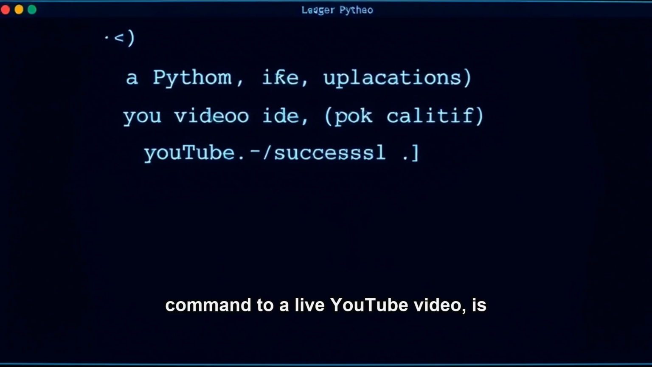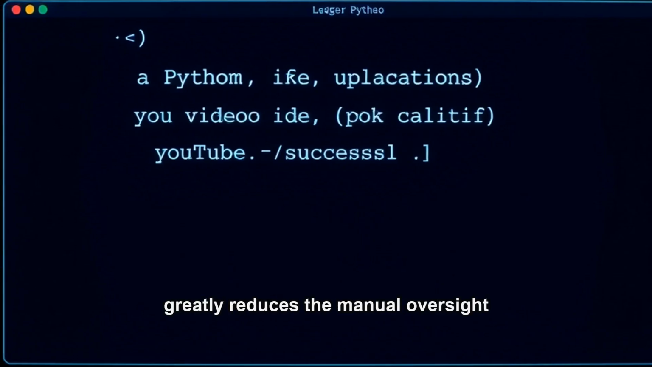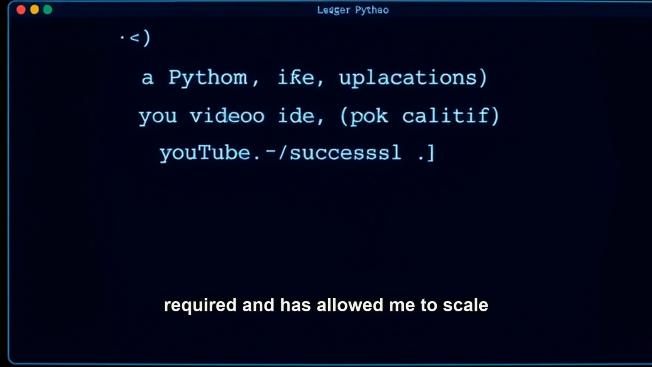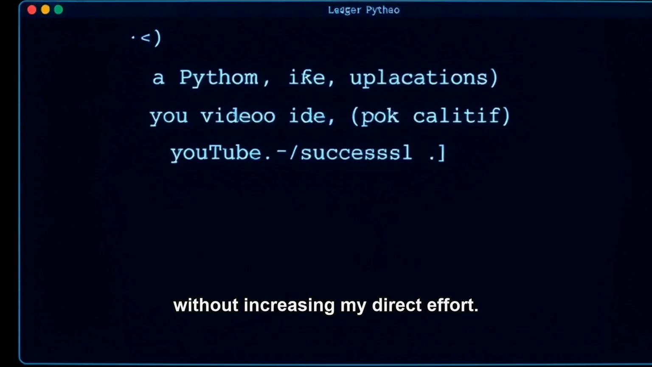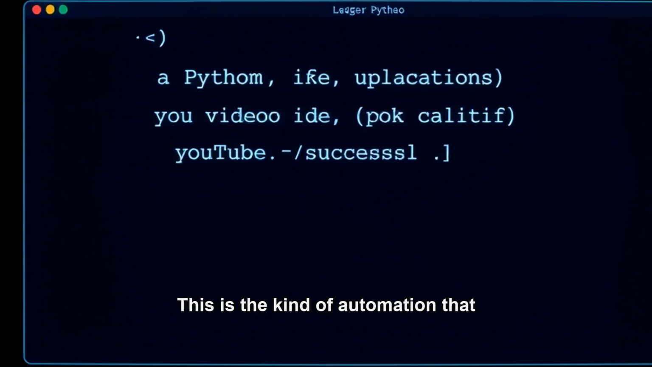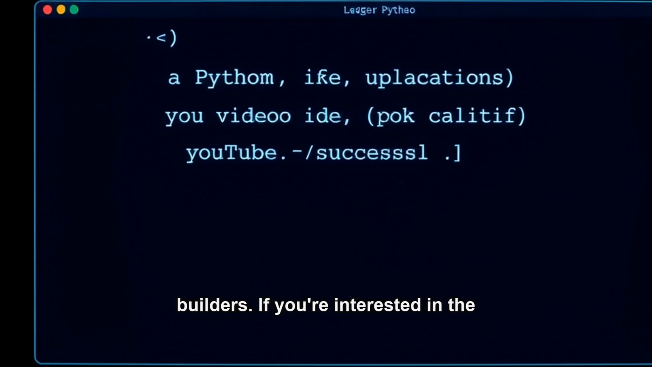This entire process, from a single command to a live YouTube video, is now fully automated and resilient. It greatly reduces the manual oversight required and has allowed me to scale up content production significantly without increasing my direct effort. This is the kind of automation that truly empowers small, independent builders.